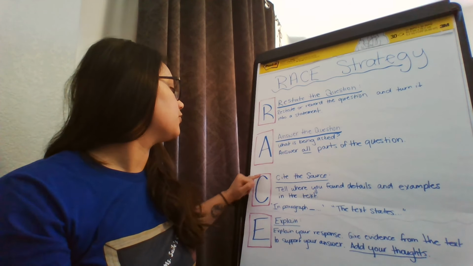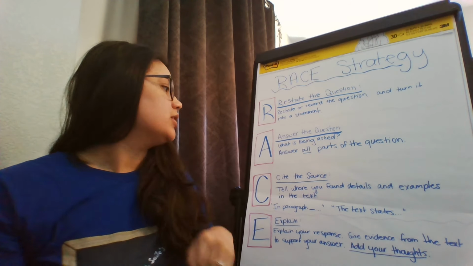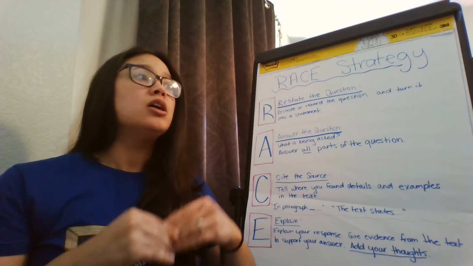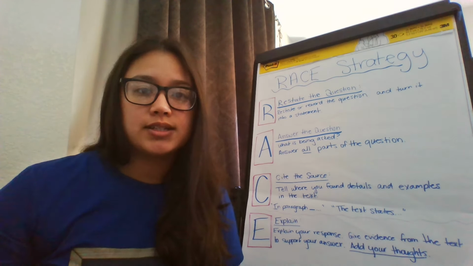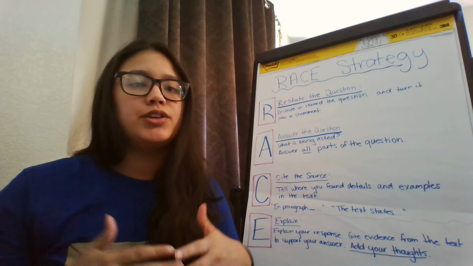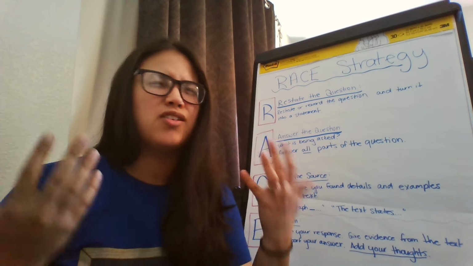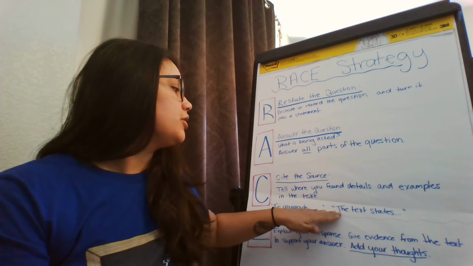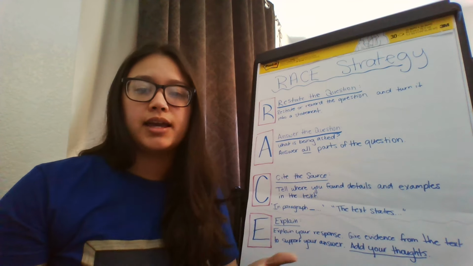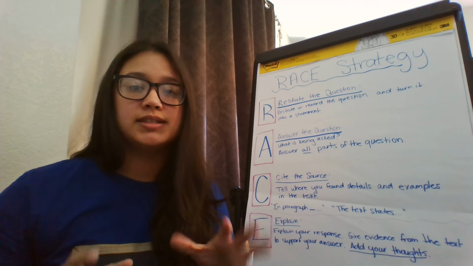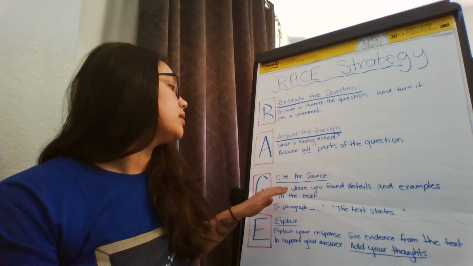And then the next thing, for C, cite the source. You need to tell where you found these details and examples in the text. Some starter sentences for this part may be "in paragraph blank." You may even use "on page 5." "The character said this," and that might help you. Or you can keep it simple with "the text states" or "the author states," "the author writes." Any of those statements will be really good when it comes to citing the source.